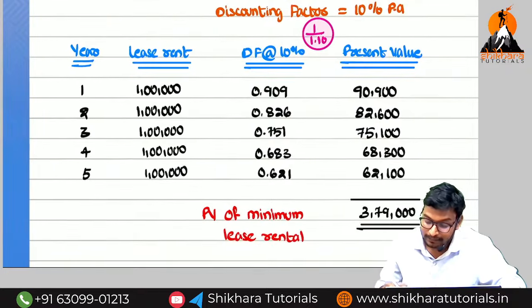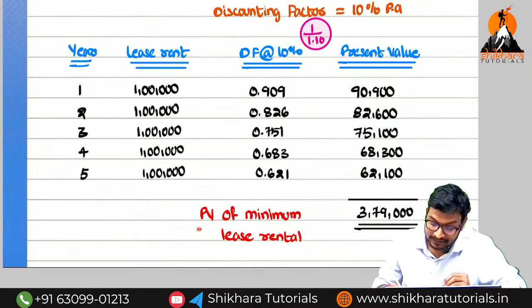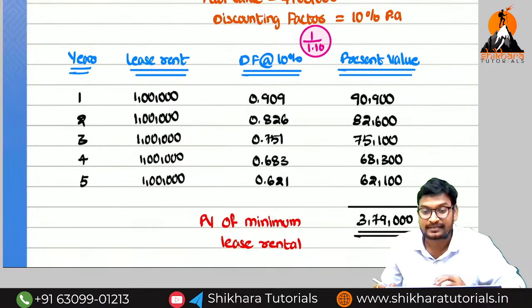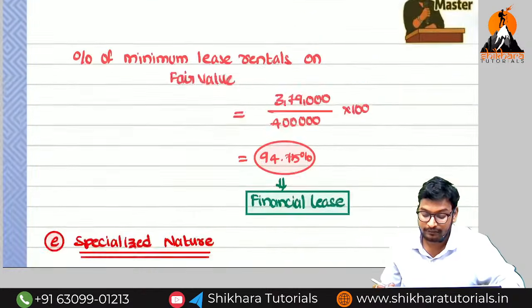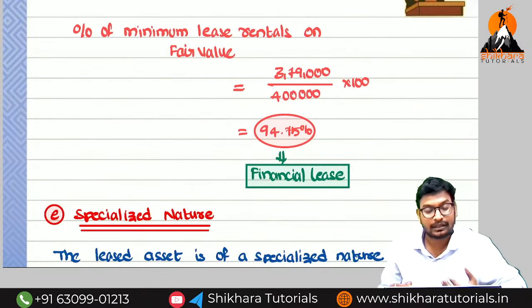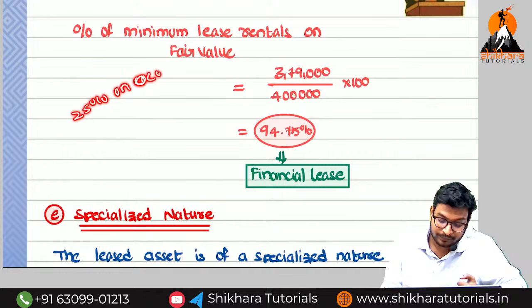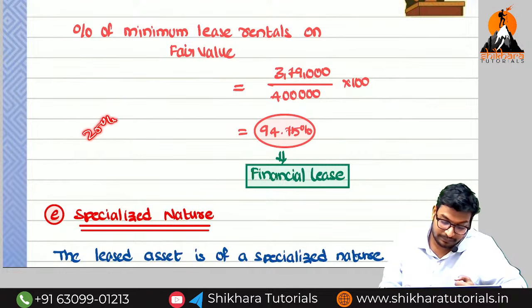We have to calculate the present value of minimum lease rental as a percentage on fair market value. Generally we see this most of the time. For example, 25% on cost means how will we take it?